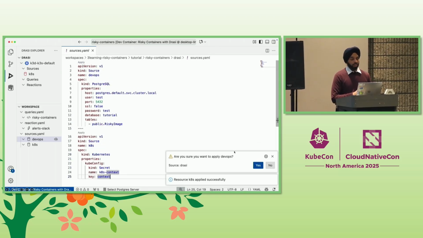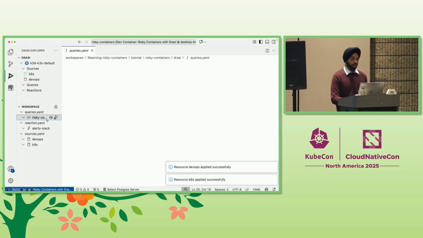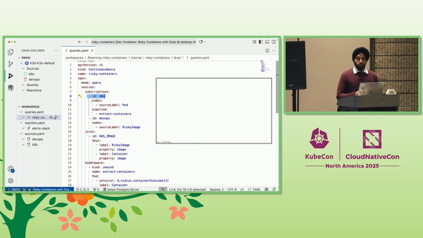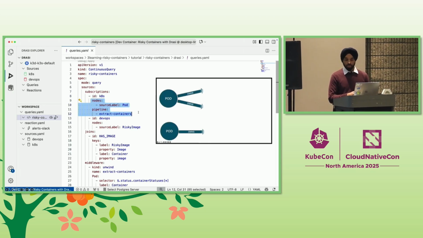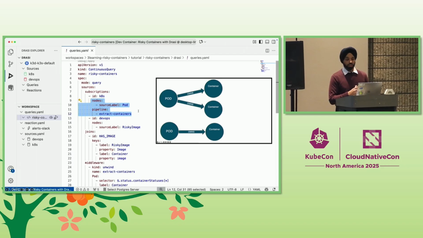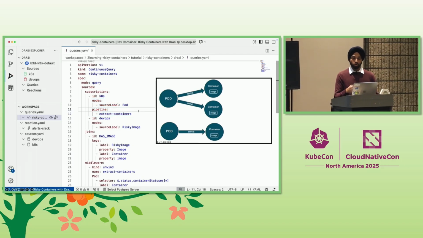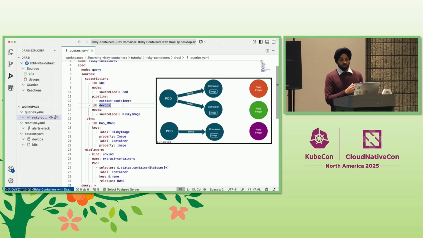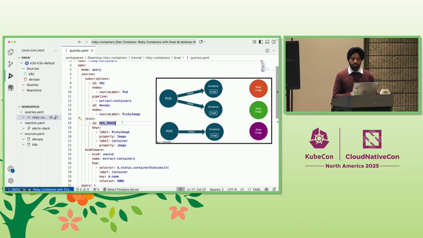Now we see on the left side the sources are coming up, and once those sources are deployed, we can start writing our query YAML. We start by declaring our sources, the first one being Kubernetes, which is creating a graph node for every pod in the cluster, and we also extract the containers from those pods, creating a node per container, each of which has an image tag. And then we also have the Postgres source, creating graph nodes for the images that are deemed to be risky.